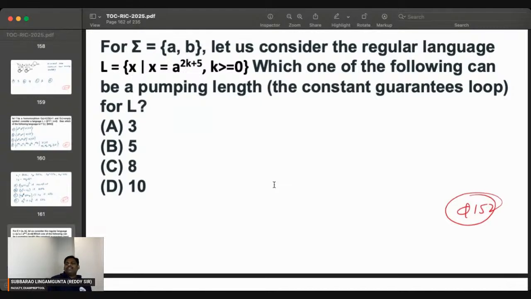After 5, actually 7. From 7 onwards a loop is guaranteed. 7 is not there in the options, so you can select the closest. The answer for this problem is C. From 8 onwards a loop is guaranteed. Actually after 5 a loop is guaranteed, so I think the answer is actually 7. 7 is not there, the closest one is 8. The answer for this problem is option C.